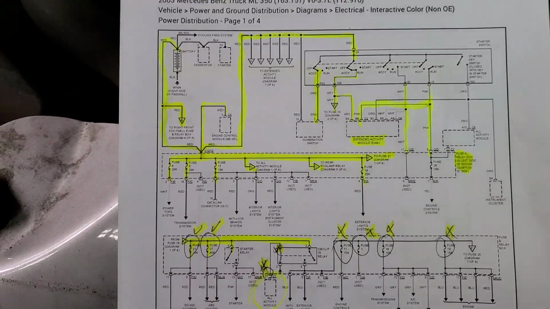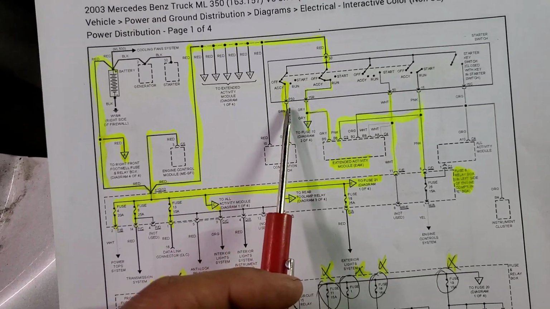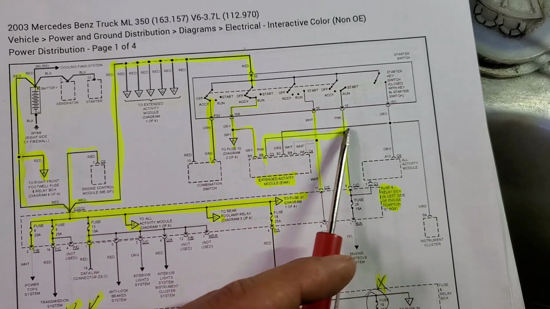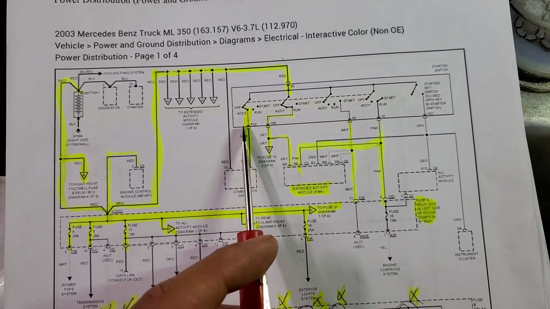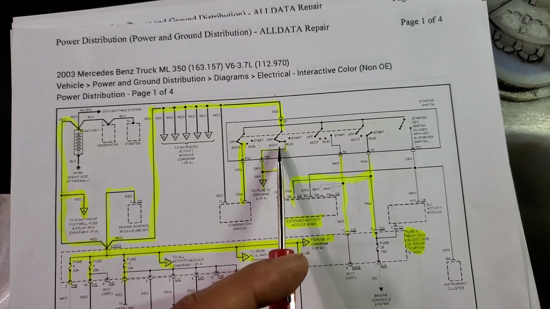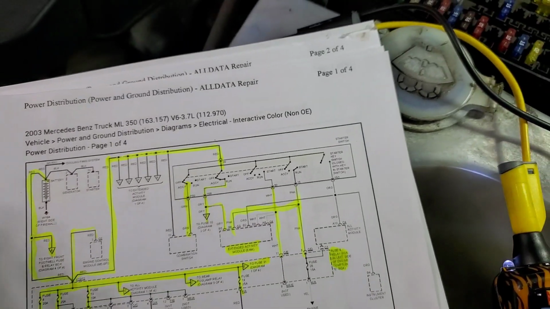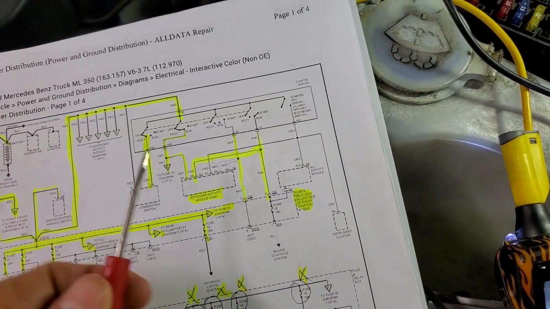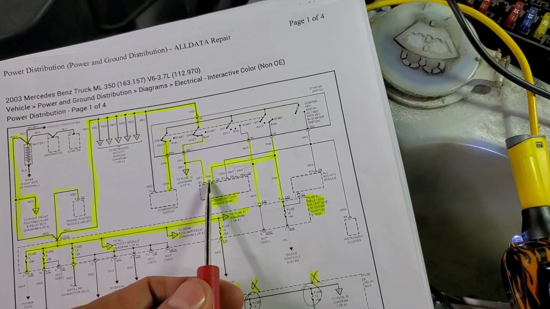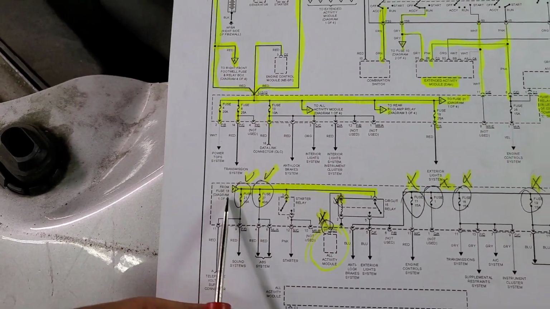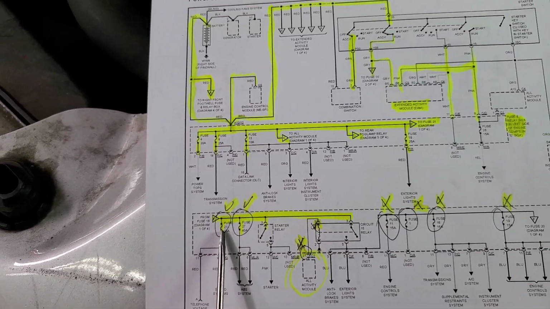Let's go through the wiring diagram now. So here's the diagram. We can see that one follows this one here, where this one is the ignition switch, and from here to this we should have some power to the extended activity module. And this vehicle has two extended activity modules, one by the left side of my foot and one in the fuse box in the engine compartment. But look at here. So right here I am having power on those two. Right here is where I got confused, you know.